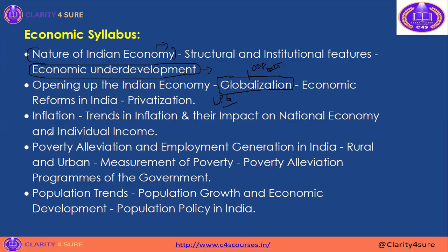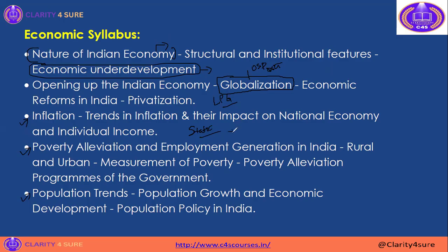Always, if you take the last 4 years of previous year question papers, they didn't miss asking the inflation question, and they didn't miss asking about the poverty segment and the population trends, okay. So these three topics are very much important, okay. If you take the question papers from 2017 to 2022, the questions are very static, okay. You need to read the static economic part, okay.